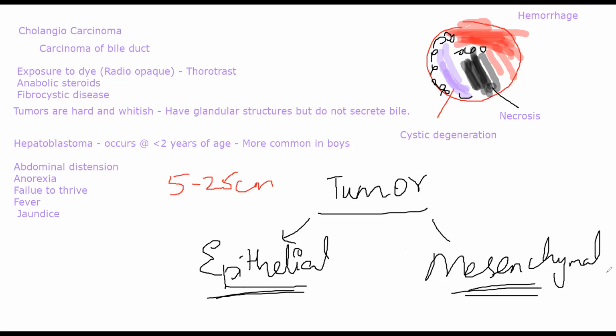Mesenchymal cells are more firm because they have fibrous connective tissue, cartilage, and osteoid deposition to various degrees. Epithelial cells, whereas, will have two different types: embryonal cells or fetal hepatocytes, which have their own specific properties, varying in their cytoplasm and the nuclei and all of that.